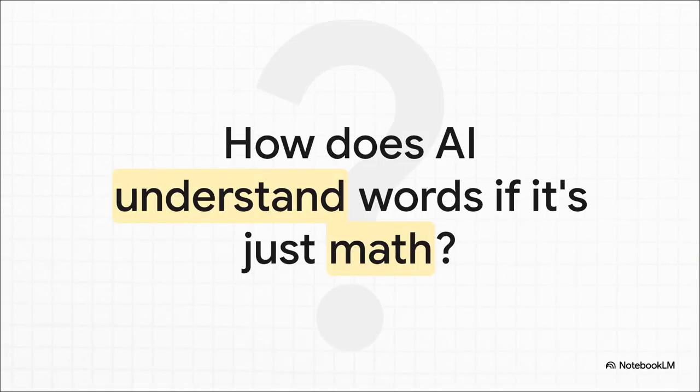So let's just get right to it. How does AI understand language if, at the end of the day, it's all just math? I mean, it seems impossible, doesn't it? How do you turn something like a joke, or a feeling, or a simple question into an equation? It turns out there's a really clever and kind of beautiful secret behind it all.